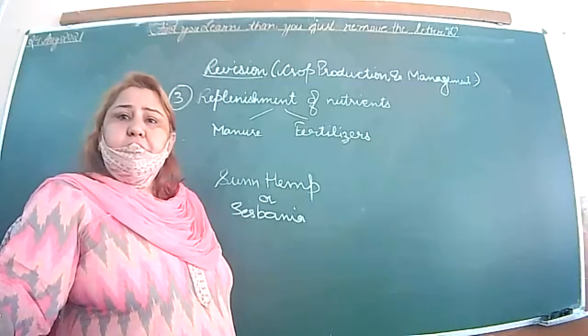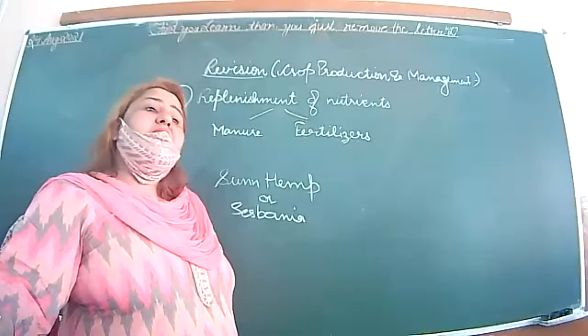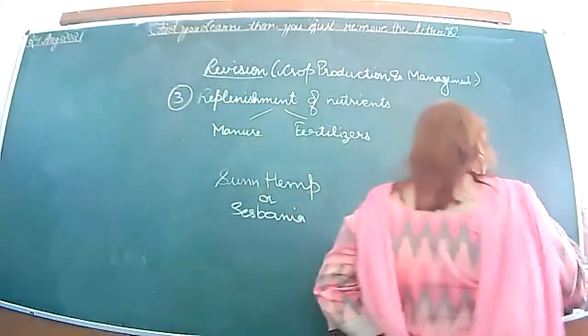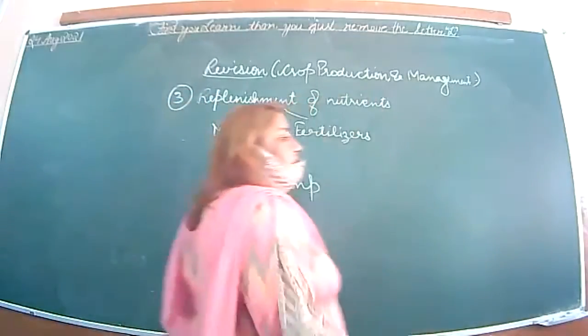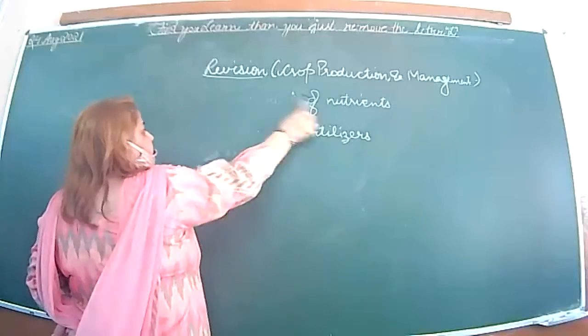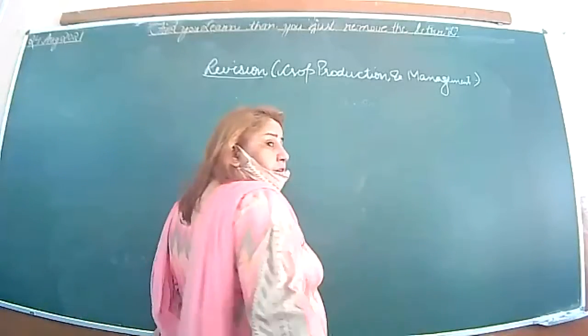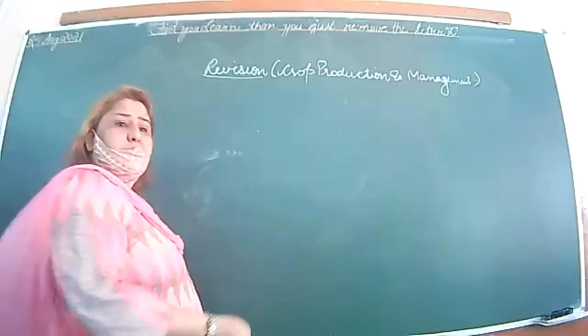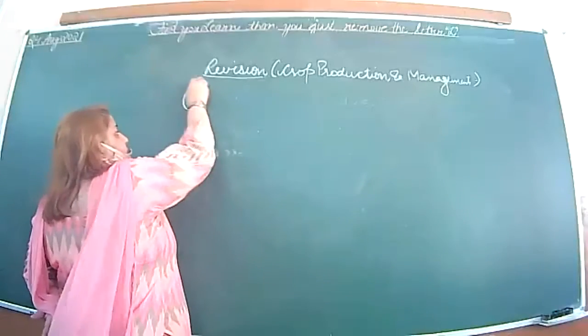आपने replenish भी कर दिया, nutrients दे दिए, then irrigation, right? Irrigation is the main step. Why irrigation is necessary? Why we are giving water to the crops? हम क्यों दे रहे हैं? Irrigation क्यों कर रहे हैं हम? ठीक है? What the water will do? Water क्या करता है? Why water is important? क्या है उसके अंदर? ठीक है?